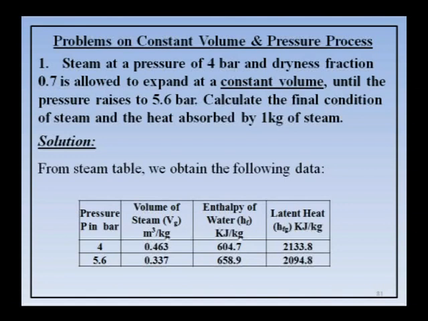So, first you have to find the final condition of steam by finding the value of x2. The amount of steam given is 1 kg. Okay. Now, I have taken values from the steam table for 4 bar and 5.6 bar. See there Vg, Hf and Hfg I have taken for initial and final pressure of steam. Next, first our intention is to find the final condition of steam.